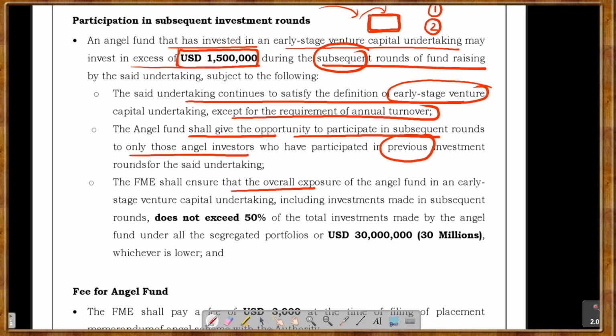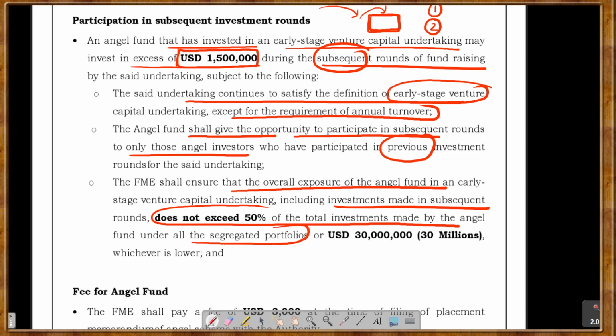FME shall ensure that the overall exposure of the angel fund, including investments in subsequent rounds, should not exceed 50% of the total investments made by the angel funds under all segregated portfolios, or US dollar 30 million, whichever is lower. This is what they are saying to you, that as a fund management entity, it is very good that you are investing in a company, right?